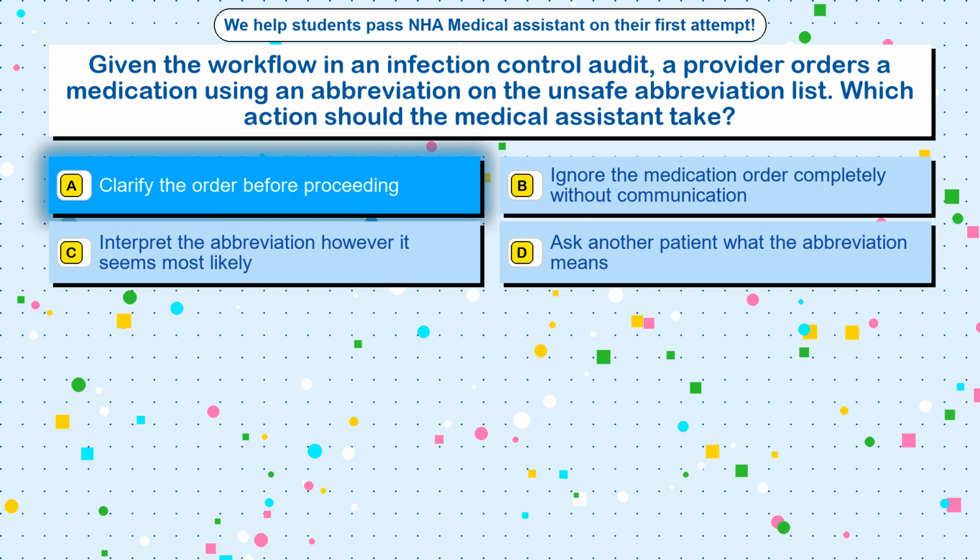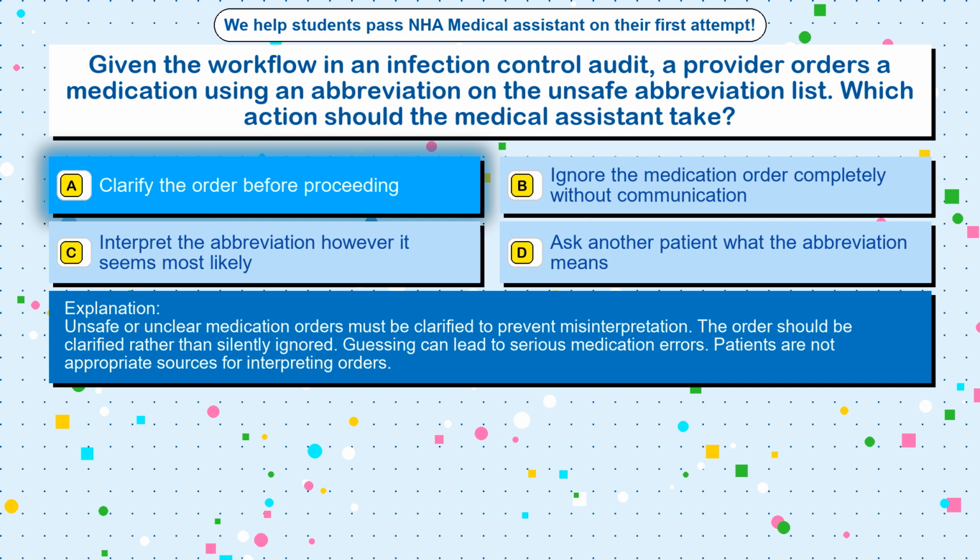The correct answer is option A. Clarify the order before proceeding. Unsafe or unclear medication orders must be clarified to prevent misinterpretation. The order should be clarified rather than silently ignored. Guessing can lead to serious medication errors. Patients are not appropriate sources for interpreting orders.